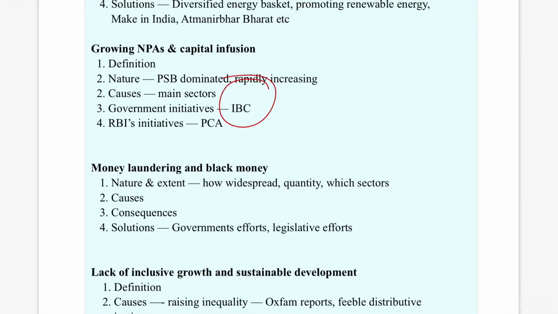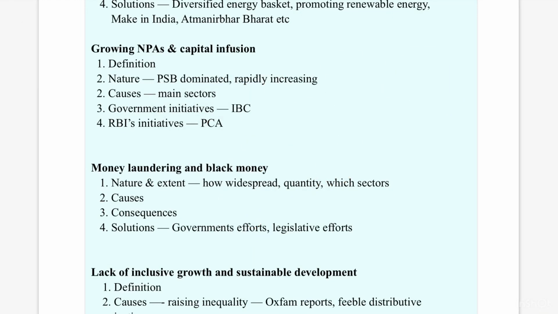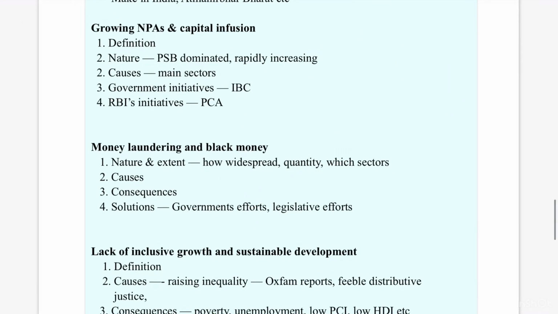And moreover they have discussed the cross-border insolvency, and also what is the success so far, or what is the status of insolvency that has been achieved after the enactment of IBC. So in this way you have to connect your syllabus with the present Economic Survey and Budget.